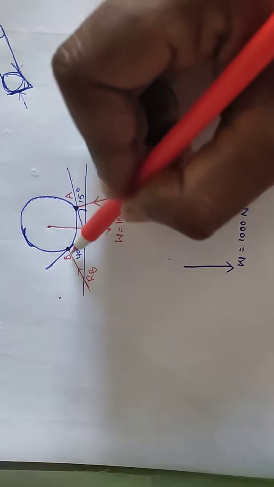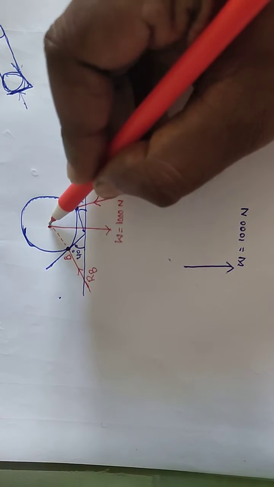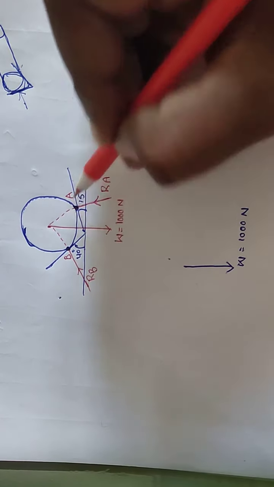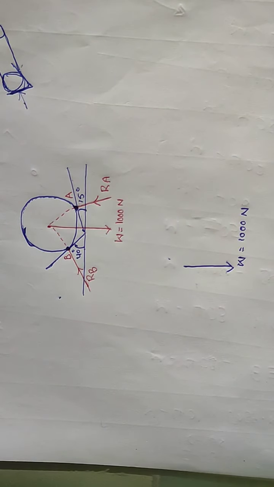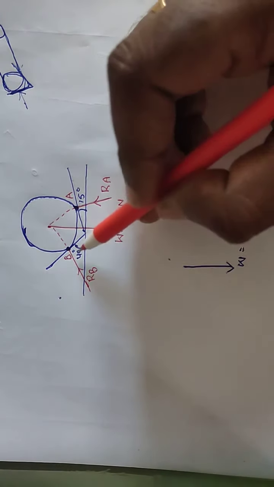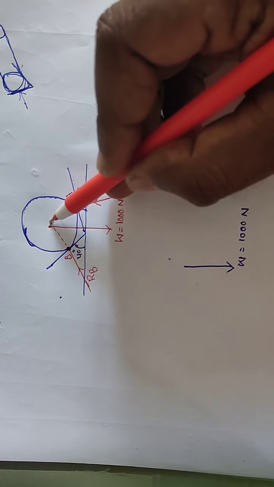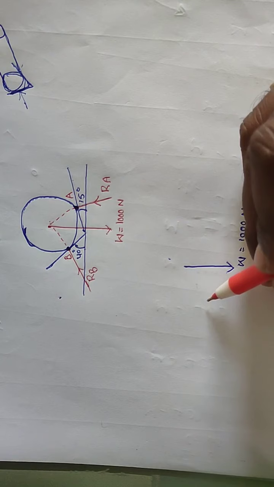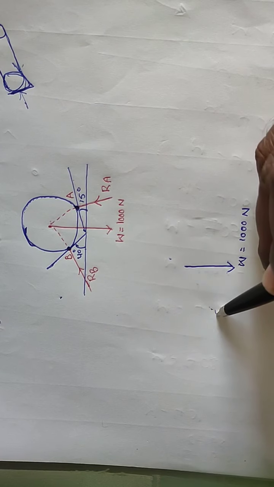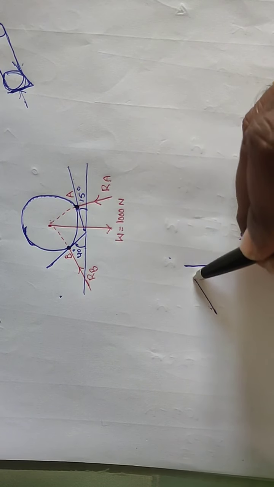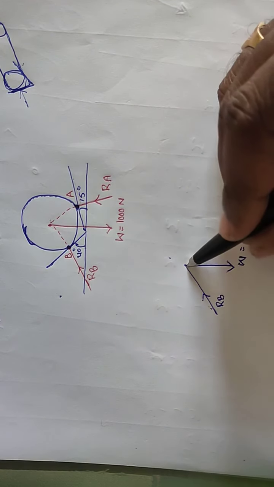Whenever this body is in equilibrium condition, all these three forces are meeting at one point. Here what we are doing, we are extending this reaction force RB line. So this one is RB and this is RA.